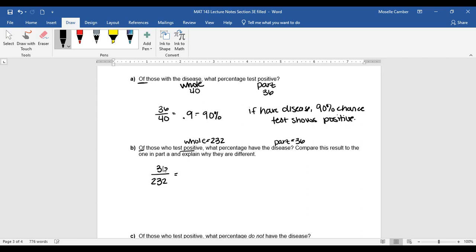So 36 divided by 232, and we get 0.155 or 15.5%. So the difference between this one and this one is if you test positive, you have a 15.5% chance that you have the disease.